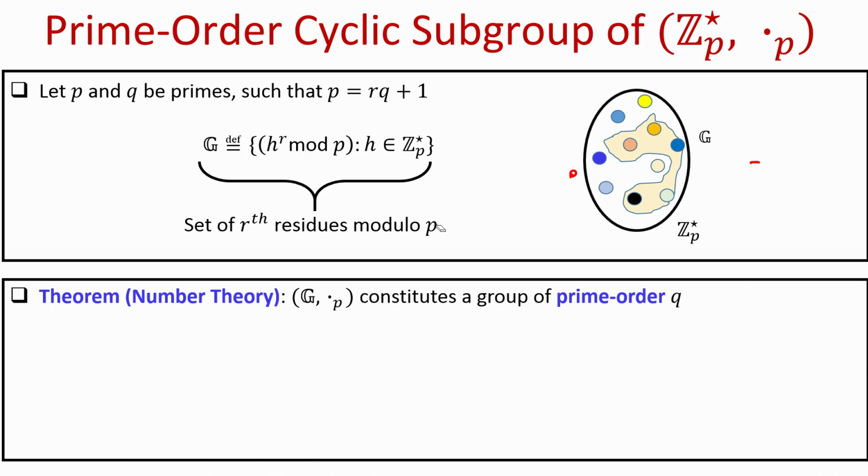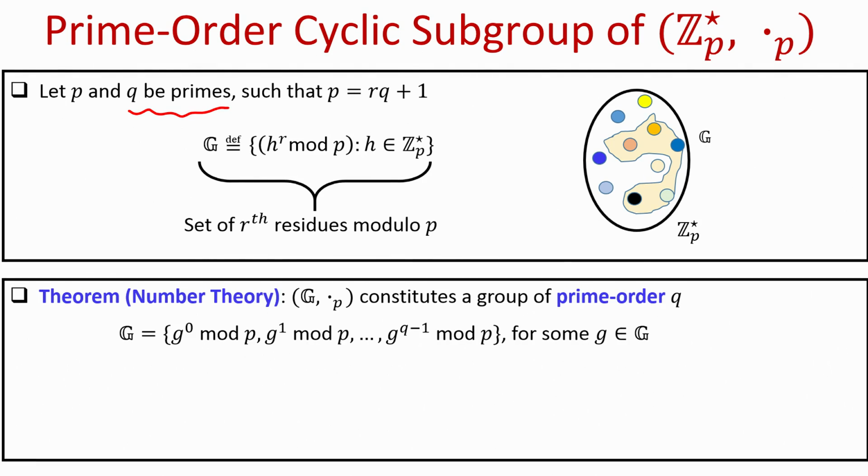And a very interesting result from number theory, which I am not going to prove here, explicitly states that the set G, which is a subset of Z_P star, along with the operation multiplication modulo P, constitutes a group of order Q. Namely, the set G will have Q elements, and since I have selected Q to be a prime, the order of G is a prime, and we can prove that if we perform the operation multiplication modulo P on the elements in the set G, then it satisfies the group axioms.